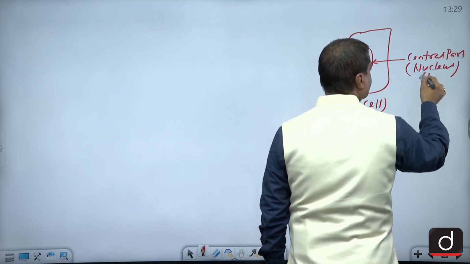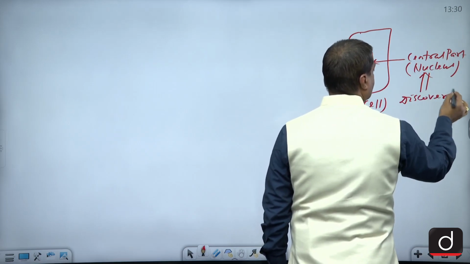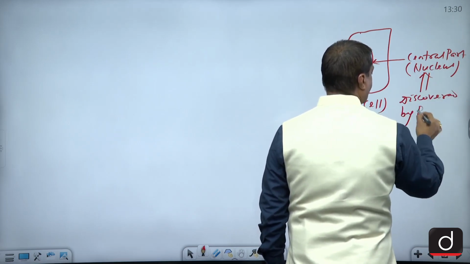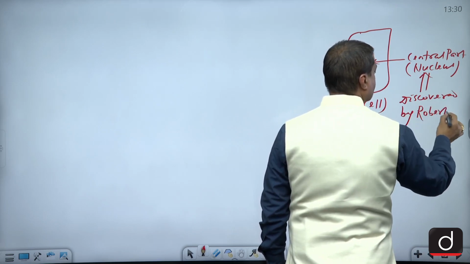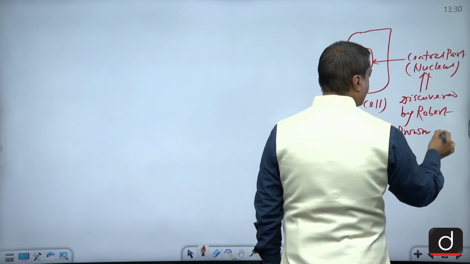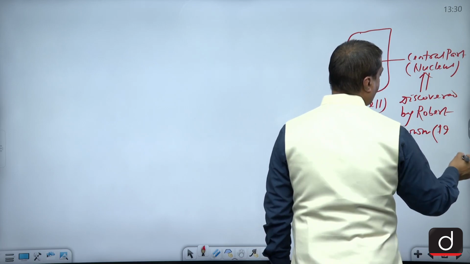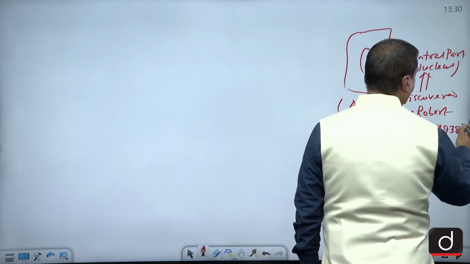This nucleus was discovered by Robert Brown in the year 1938.